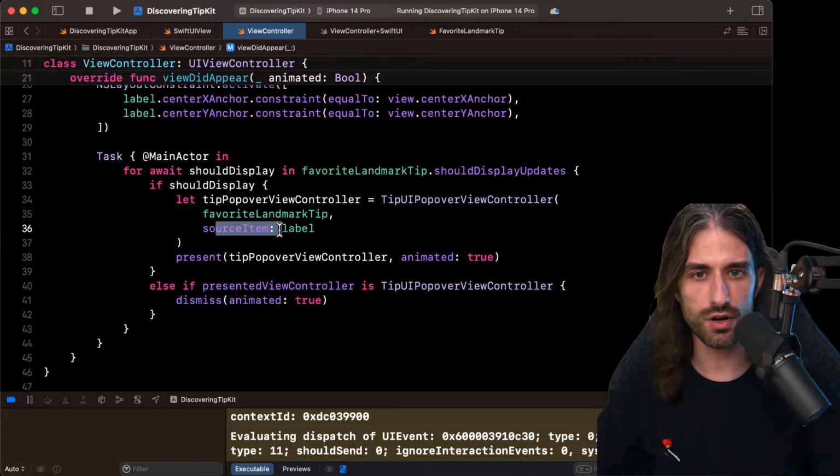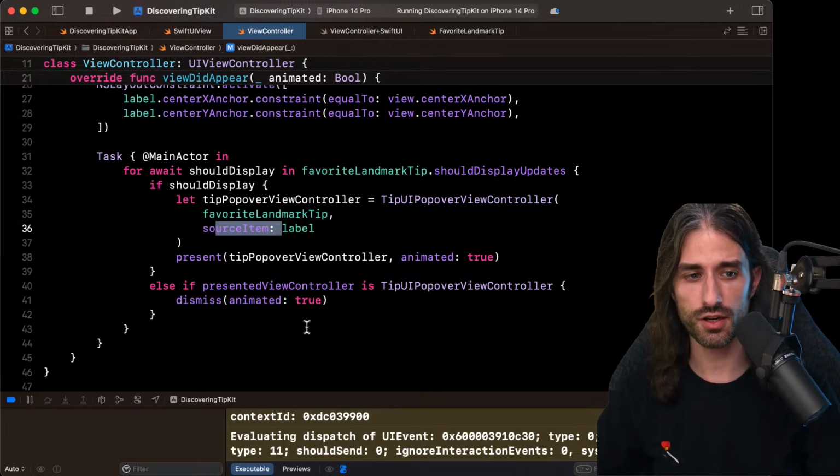So a bit more code to write, but still, given how complex this feature of showing tooltips can be, I'd say it's a pretty good job that they did. And the big advantage is that since it's a first party framework, if tomorrow there is a new device with a new form factor, you have the guarantee that it should work with this new device.